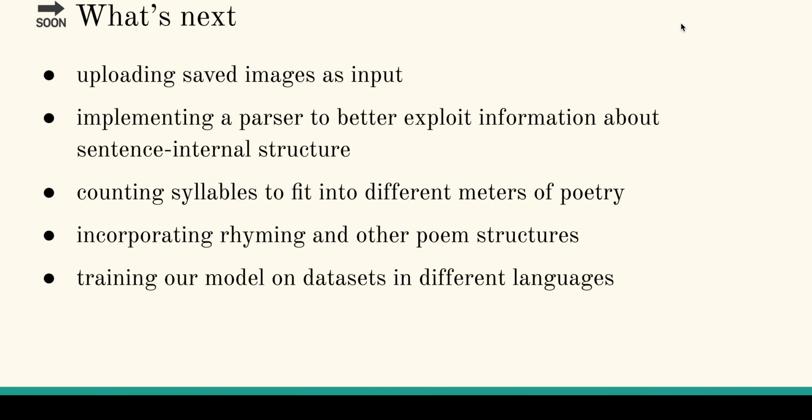So what's next with MAISpeare is including the option to upload saved images as input from your local machine instead of having to use a URL, implementing a parser to better exploit information about sentence internal structure, counting syllables so that we can fit into different meters and styles of poetry, that also includes the ability to incorporate rhyming, as well as training our models on datasets in different languages so that we can create multilingual or non-English poetry.